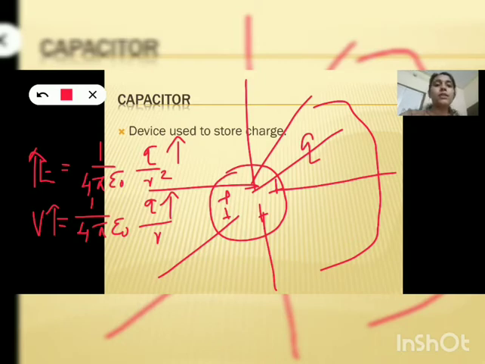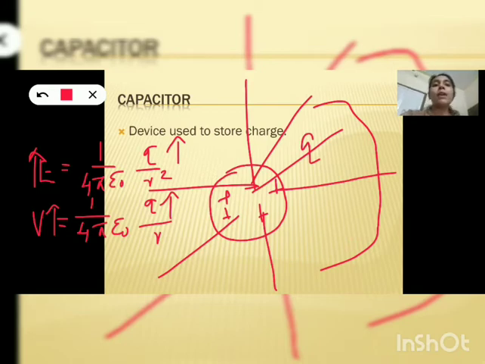This process is known as dielectric breakdown or leakage of charge. As we go on adding charge to this conductor, the electric field increases, and finally becomes so strong that it possesses energy capable of knocking out valence electrons of the surrounding atoms. As a result, the atoms get ionized, and this process is known as dielectric breakdown.